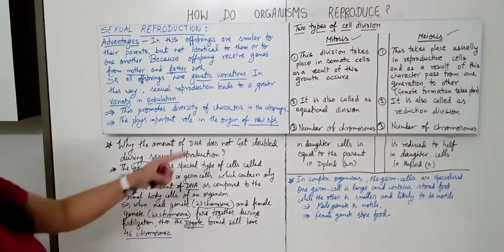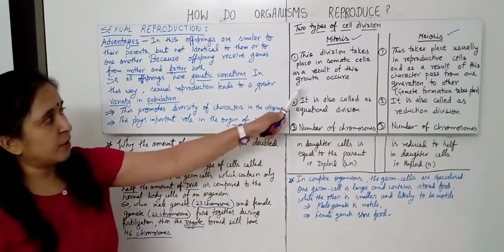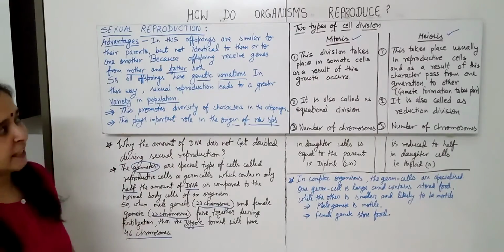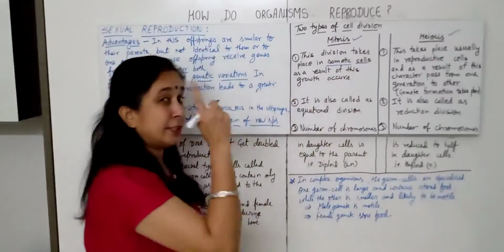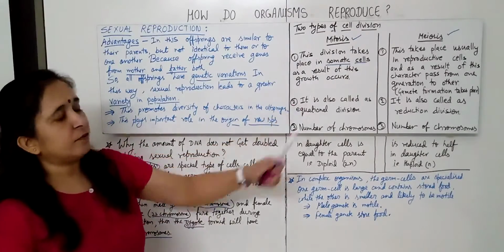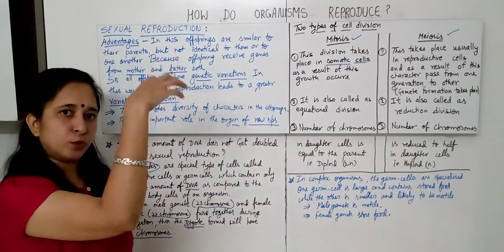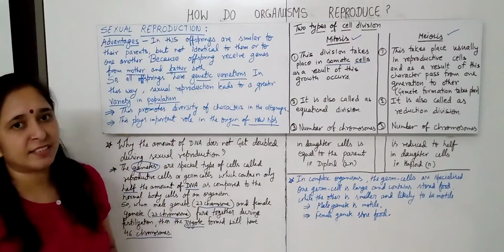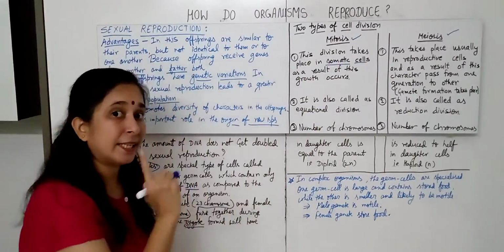Okay, now come to mitosis and meiosis. Mitosis, this division takes place in somatic cells, meaning the 22 pairs of chromosomes. As a result of this, growth occurs. The same amount of chromosomes passes to the next generation. So this takes place in somatic cells.